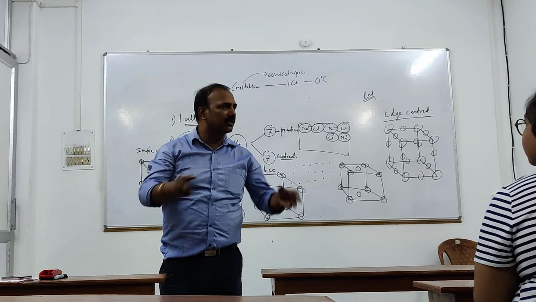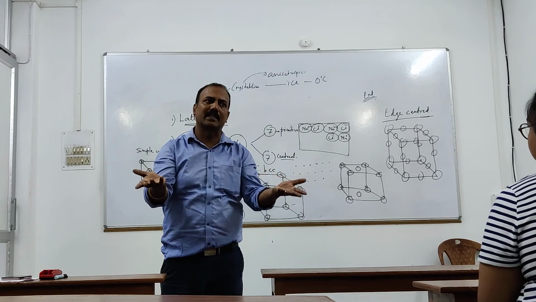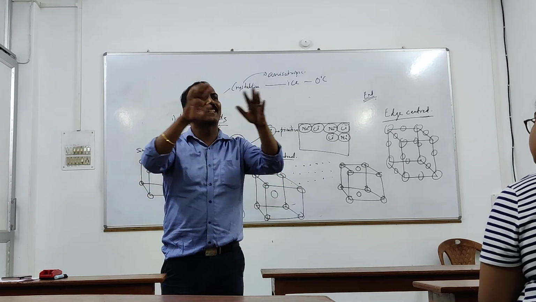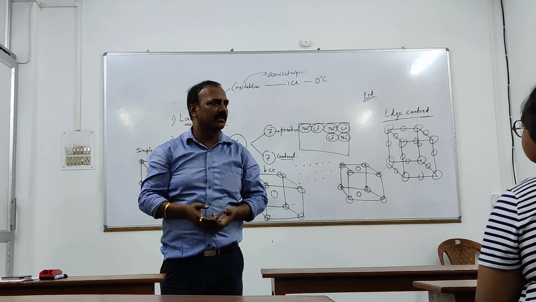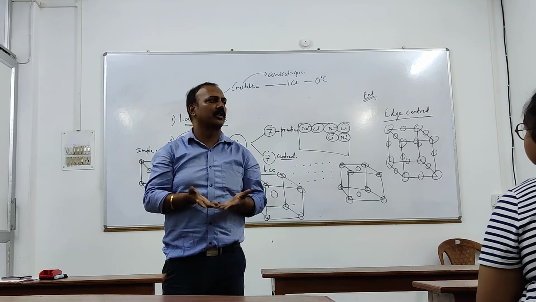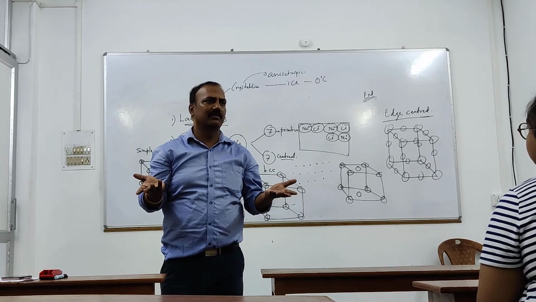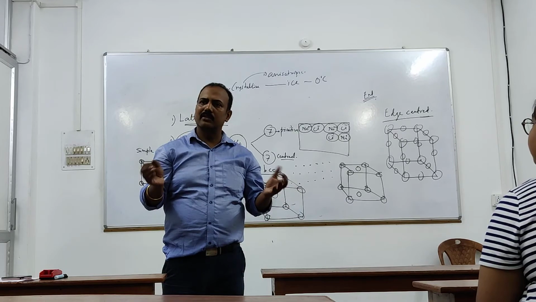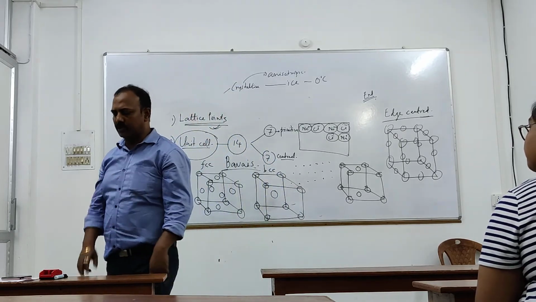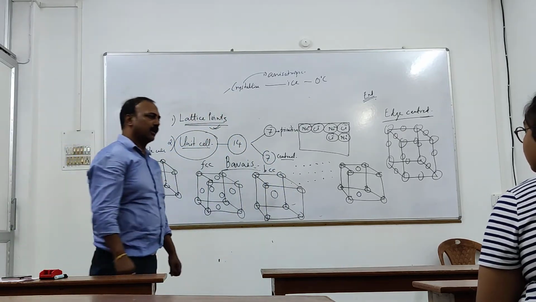It's nothing but three-dimensional arrangement. The whole thing is lattice. We call it lattice array, lattice arrangement. Three-dimensional arrangement of the lattice points is called lattice. Yes? Okay. So what is unit cell? What do you understand by unit cell? Tell me.